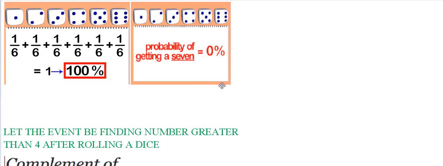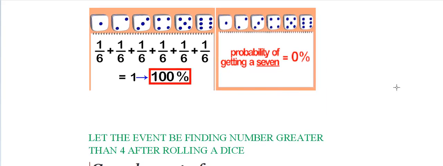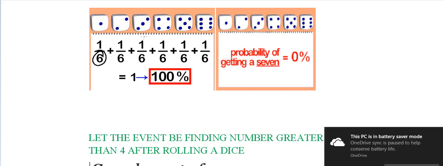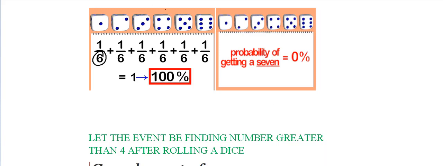Now let us see some examples. If you roll a dice, you can get 1, you can get 3. This is a dice, and these are the probabilities. Now you see, there are a total of 6 outcomes. How are there 6 outcomes? You can get 1, you can get 2, you can get 3. So there are 6 outcomes in total.